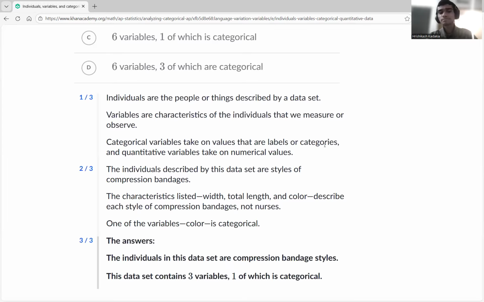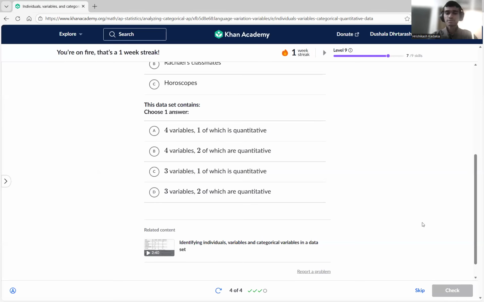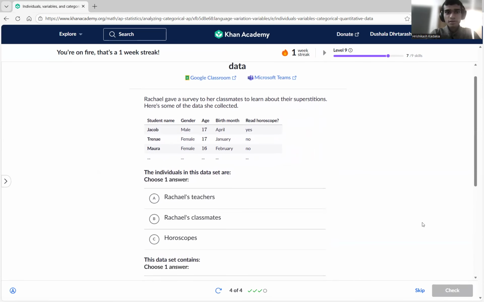So the answer is just going to be: the individuals in this data set are compression styles. The data set contains two variables, of which one is categorical. There we go. Awesome. Okay.